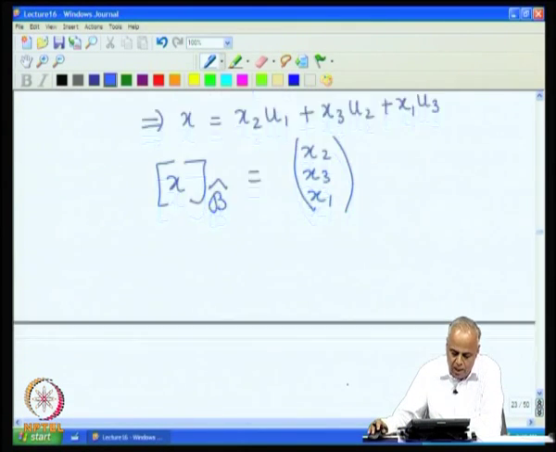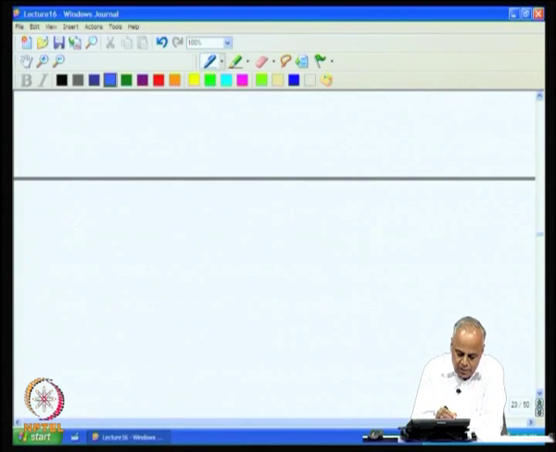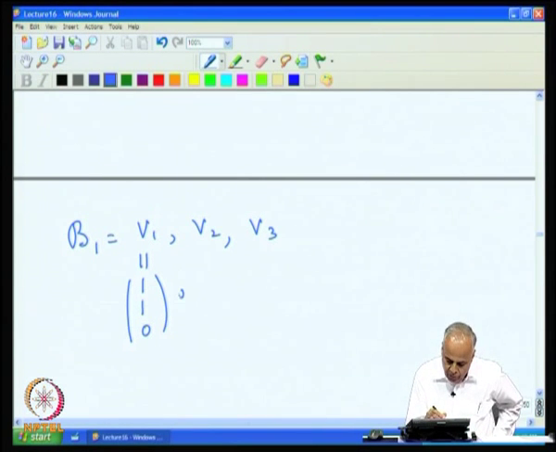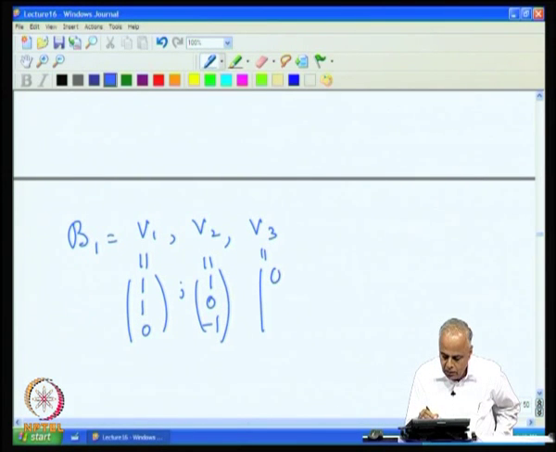Let us choose another basis. Let us take B1 to be {v1, v2, v3}, where v1 is (1, 1, 0), v2 is (1, 0, -1) and v3 is (0, 1, -1).